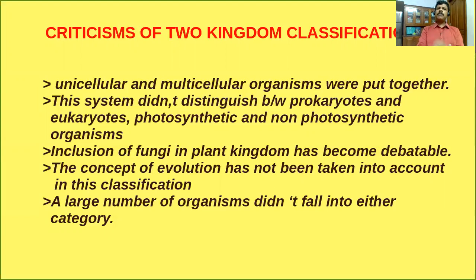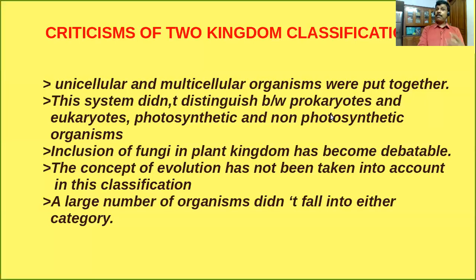Such primitive organisms or primitive cells we can collectively call prokaryotes. I hope you might have studied the structure of a bacterium. Most bacteria come under prokaryotes. Is it clear? They do not have a well-developed nucleus and membrane-bound organelles.